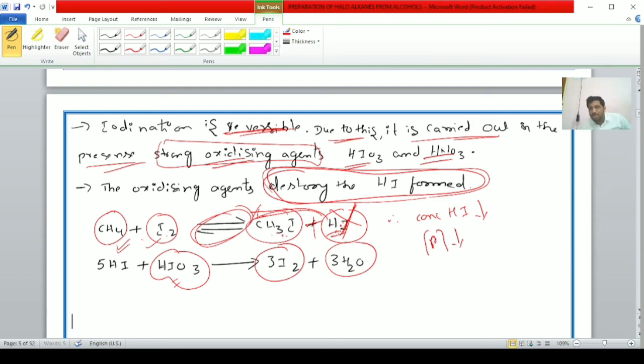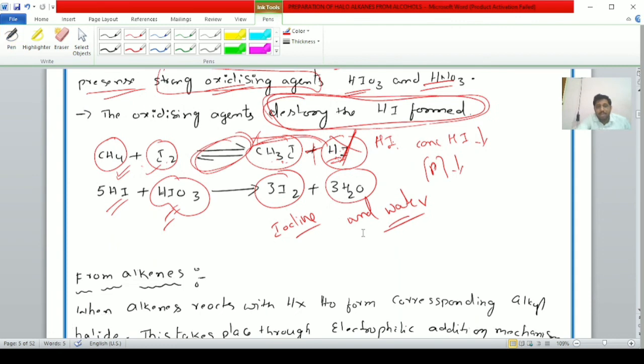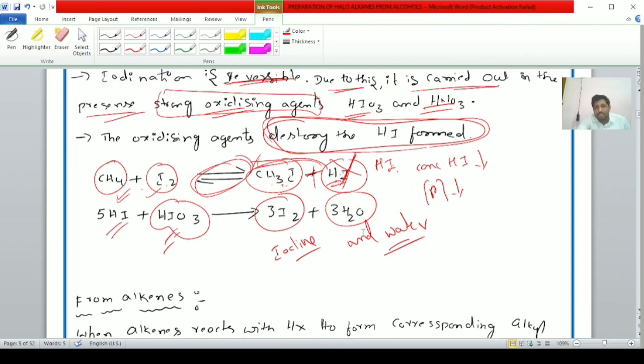To consume or destroy the hydrogen iodide formed in the reaction mixture, HIO3 or sometimes HNO3 is also used. The hydrogen iodide reacts with the oxidizing agent and forms iodine and water molecule. Clear, students? Right. It is about iodination. Complete information of alkanes we have given. Observe, students, one second.